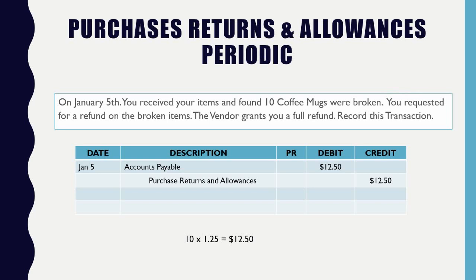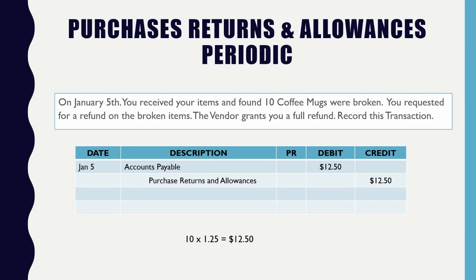And in this case, we are using the $1.25 because you can't return shipping. You cannot return tax. Or depending on if they do charge you tax, yes, you could refund tax. But in most cases, if it's a vendor to customer relationship, you won't be taxed. You'll be tax exempt, so you won't be able to do that. But for most cases, anything that is included as part of the cost to ship the items to your store, that's where you cannot discount or refund. You can only refund the amount that you originally paid for each item.